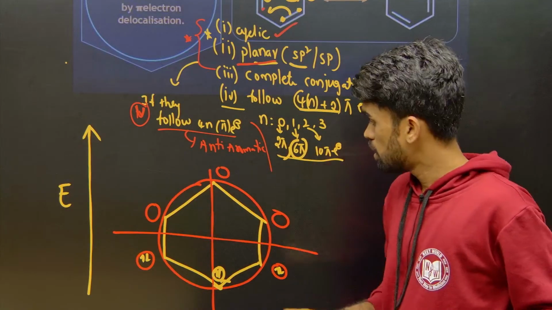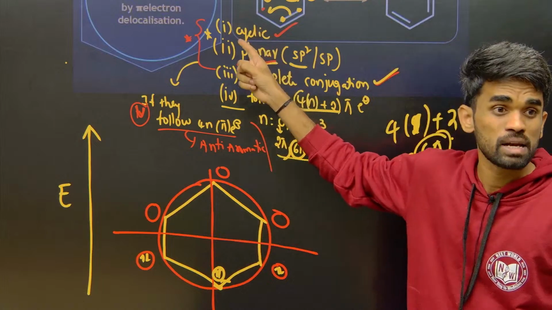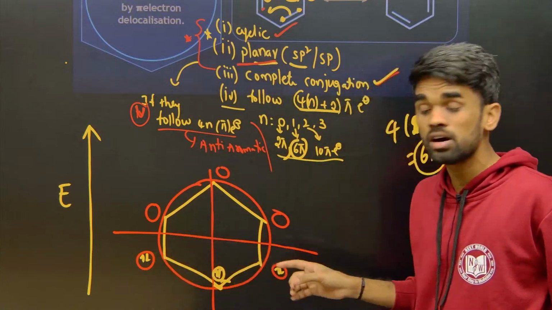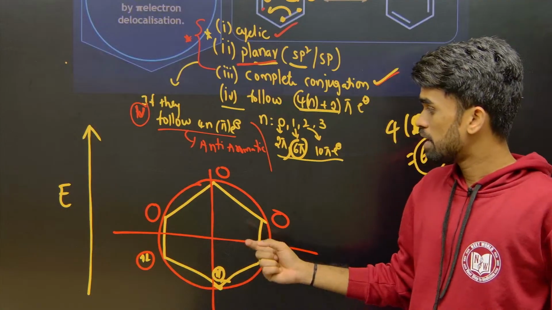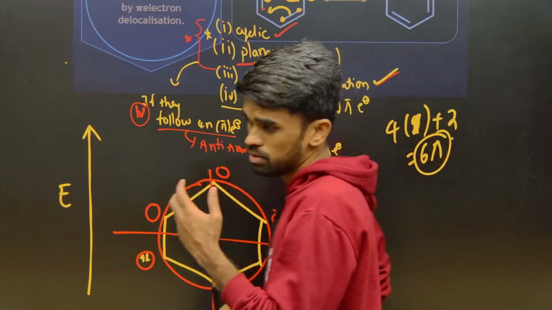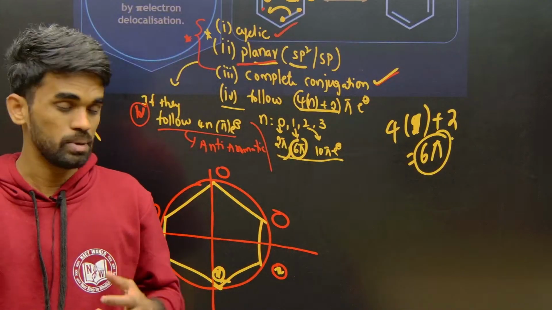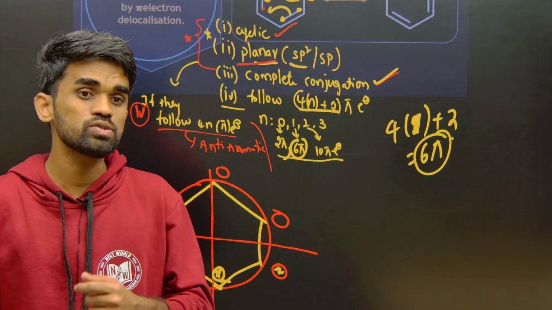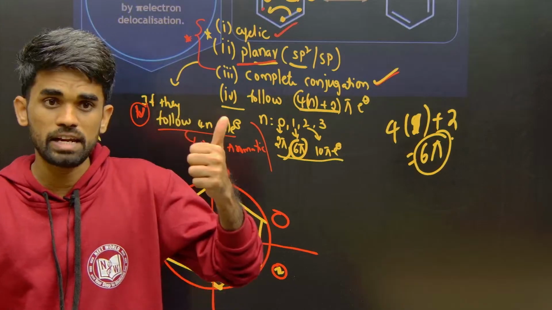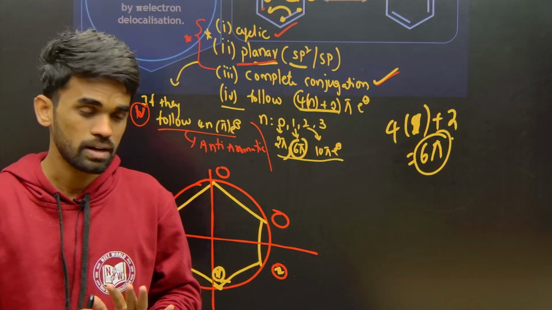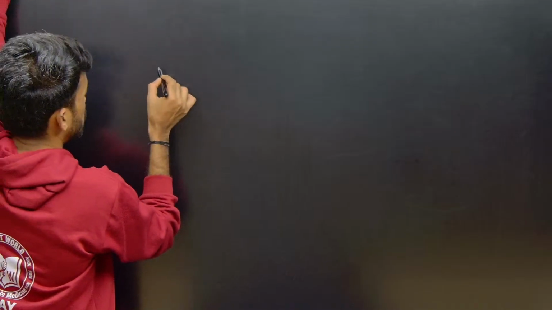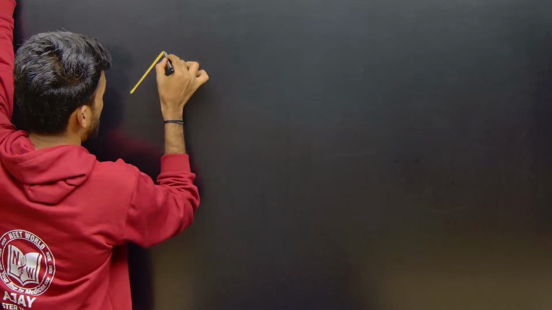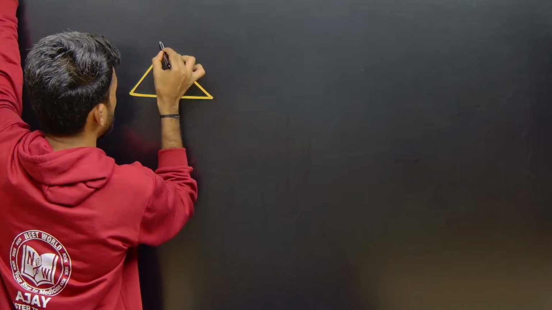Okay, clear now? Now look, why are aromatic compounds stable? I told you, their pi electrons lie in the lower energy bonding molecular orbitals. And in anti-aromatic compounds, those pi electrons will be in the higher energy state, which makes them unstable, right? Yeah, it is clear now. Now I will give you some examples where we must identify whether they are aromatic, non-aromatic, or anti-aromatic.